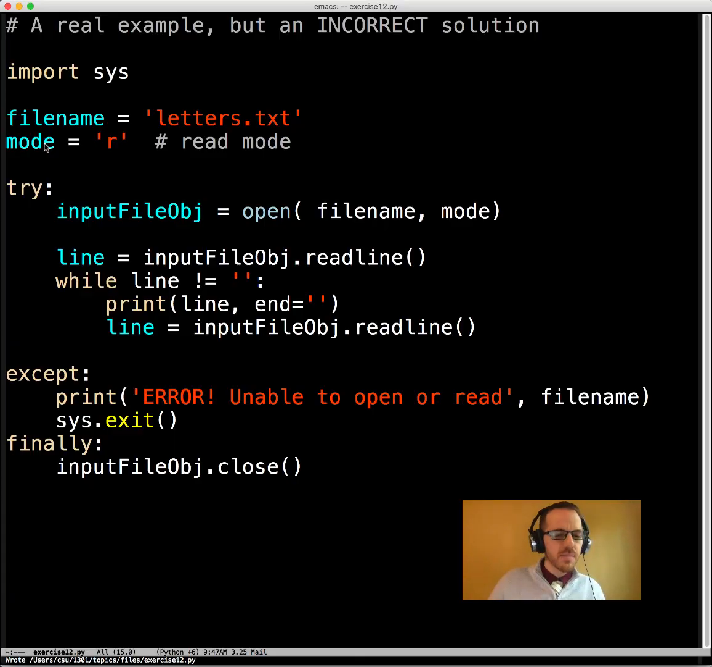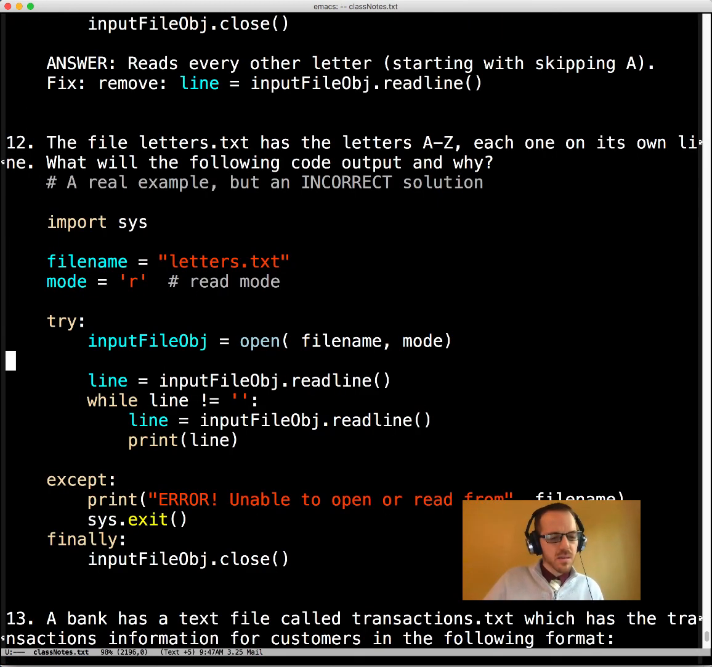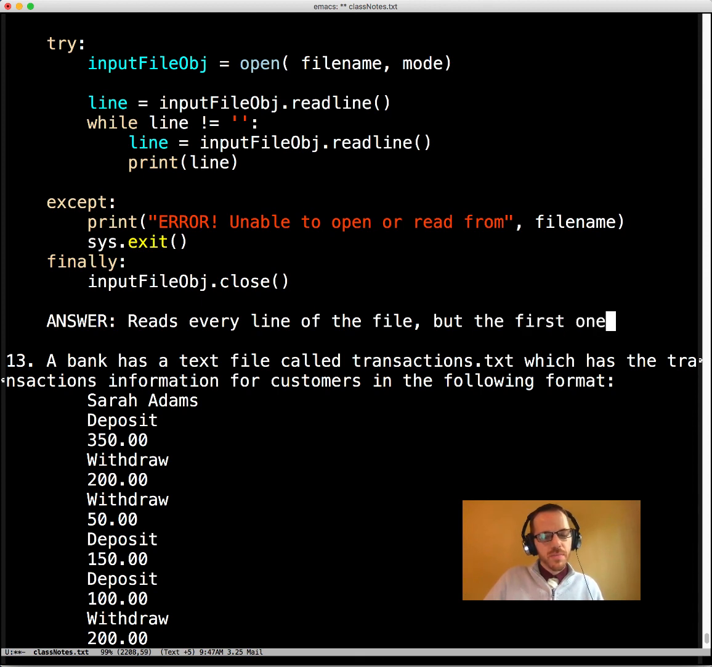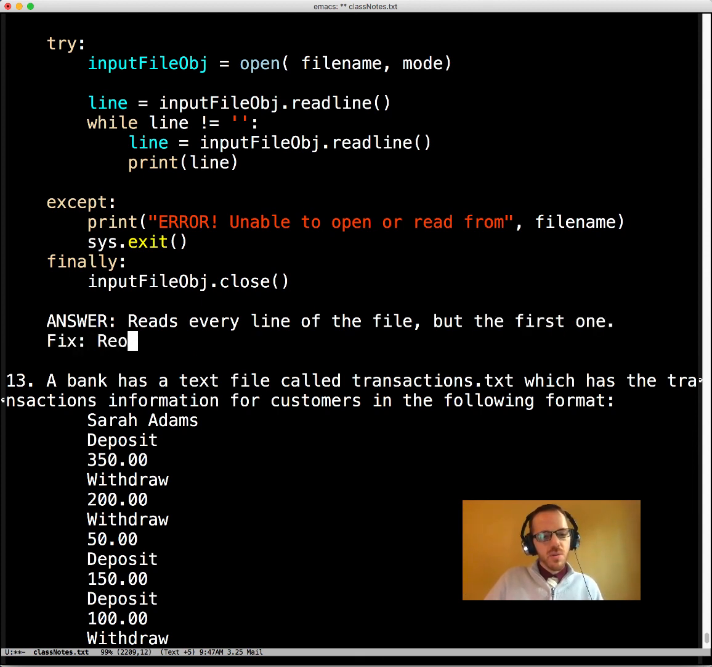And so we need a priming read, test if it's at the end of the file, and then process the file. Let's go to class notes here. Answer: reads every line of the file but the first one. So the fix here is to reorder the following lines.